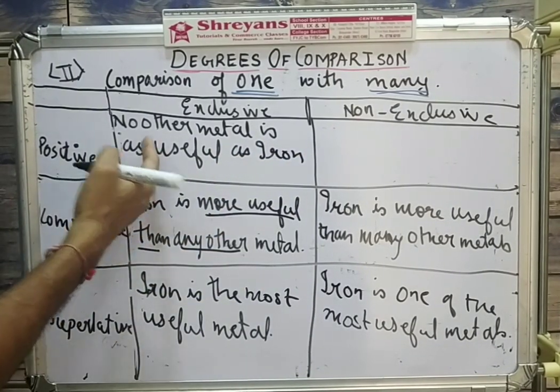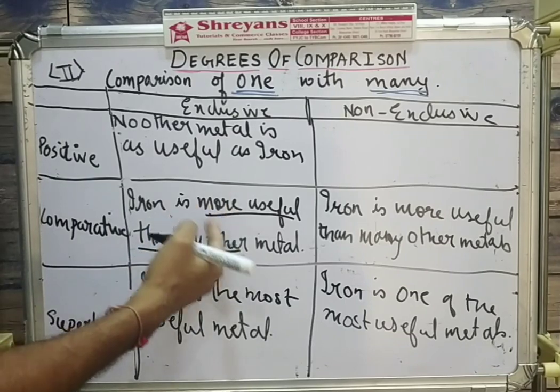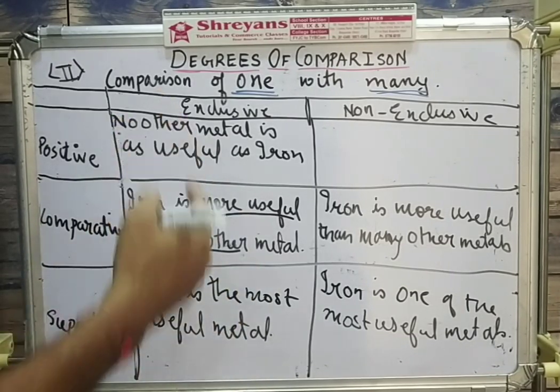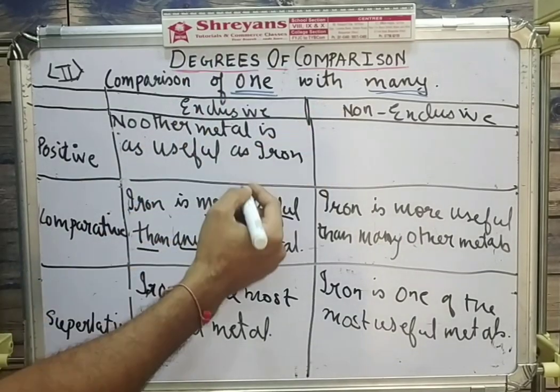Some people write "more useful only." They don't remember to remove "more." So remember: useful, more useful, most useful. Let's come to the non-exclusive.